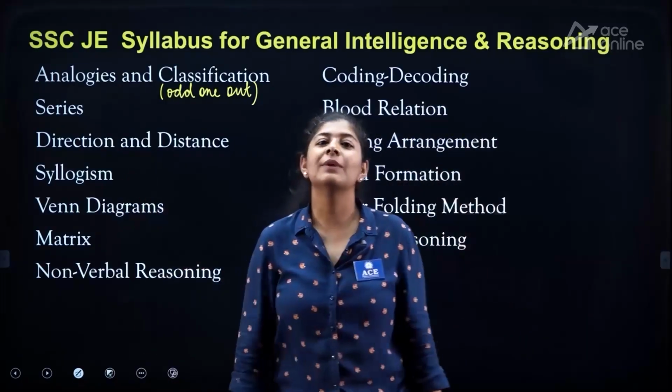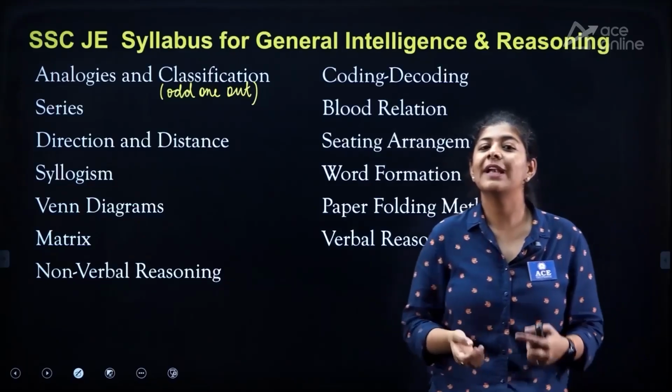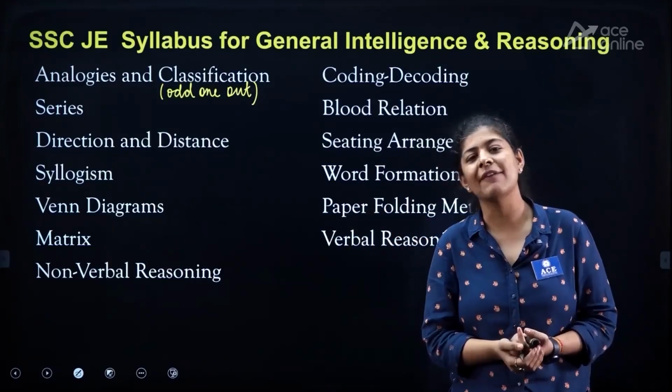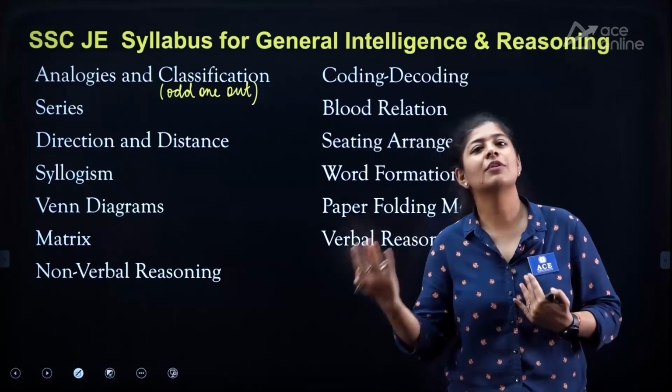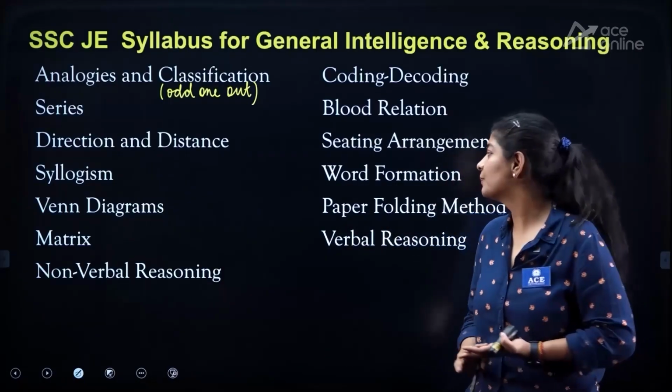The next one that we are having over here is the Venn diagram. Now in the Venn diagram, we know that we need to do something with the circles that we are having in it, and either we need to draw the diagram or we need to determine which diagram is true, right?